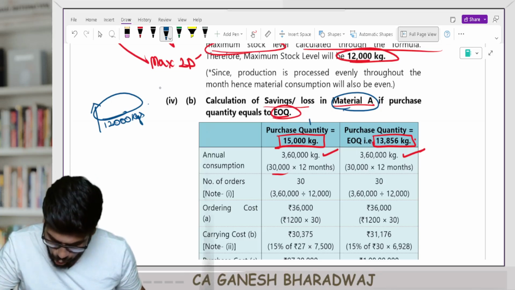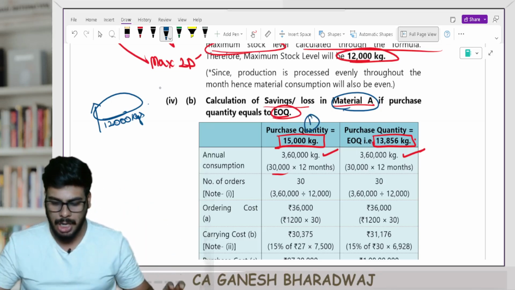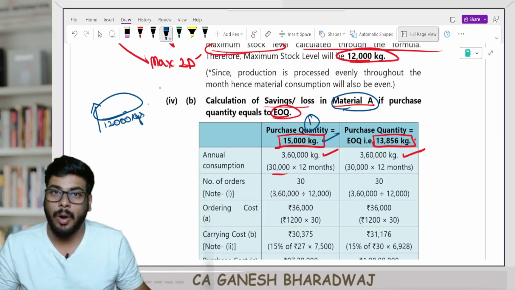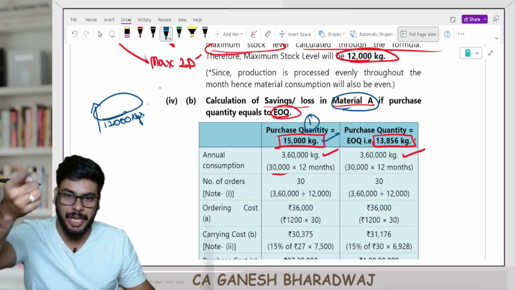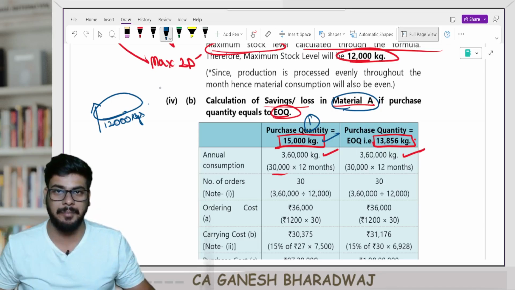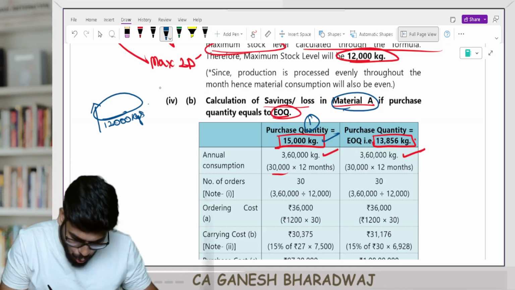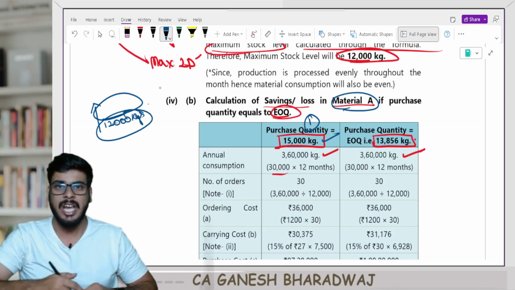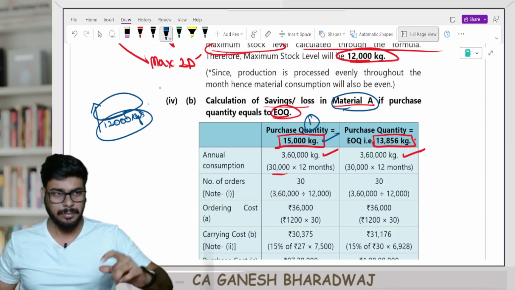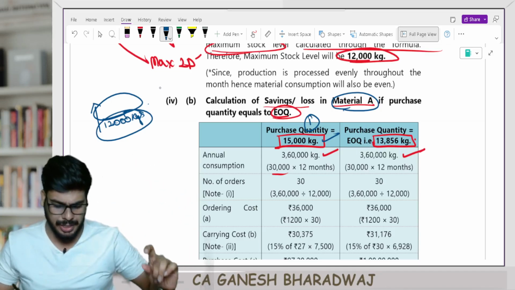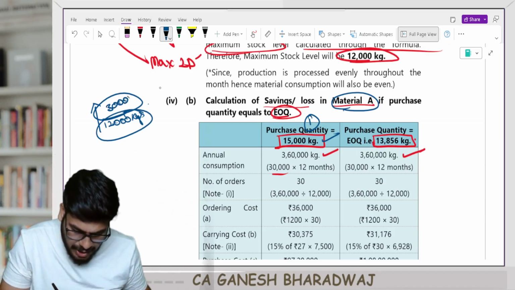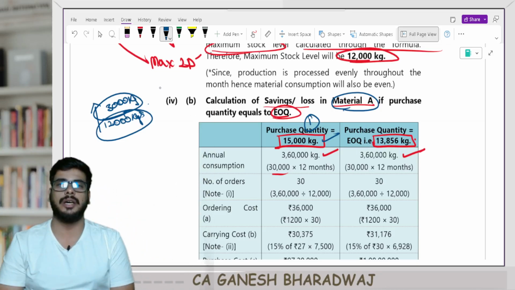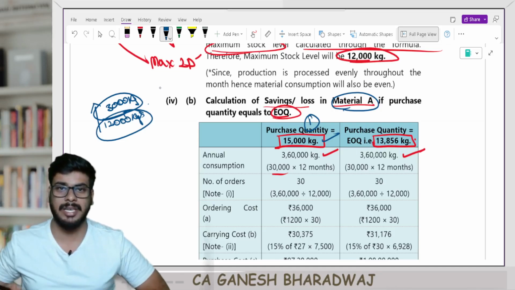Now, if I go with the present policy of purchasing 15,000 kgs at a time, what happens? Though I purchase 15,000 kgs every time, only 12,000 kgs would be available for consumption. Every time I place an order for 15,000 kgs, but 3,000 kgs I will purchase and I will scrap it off. Are you clear with this? Sir, then why will I do this, sir? Am I an idiot to do that?